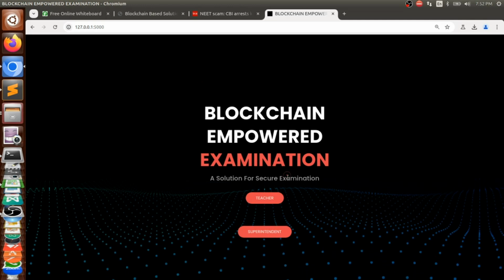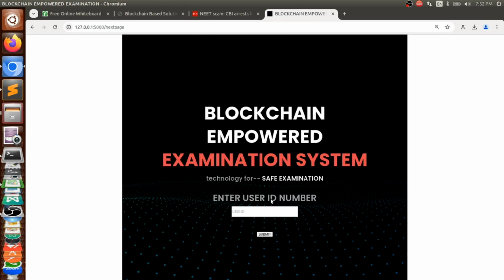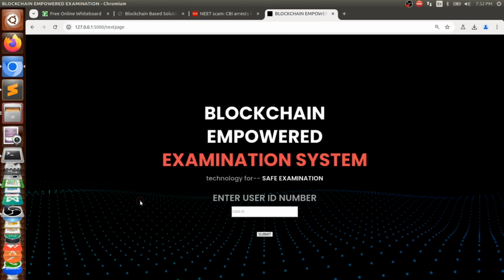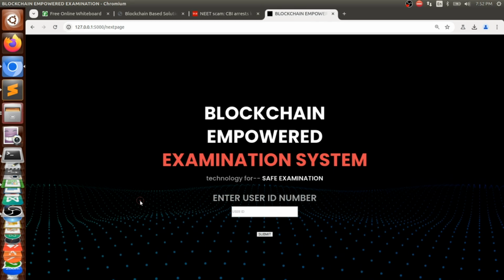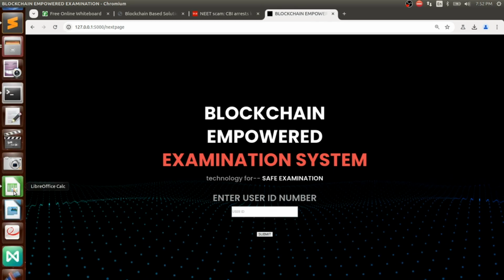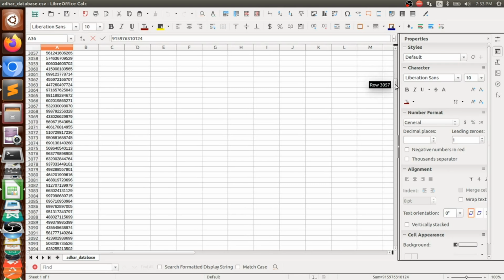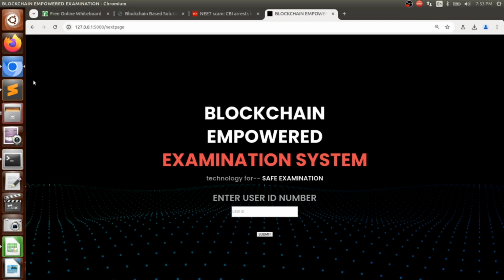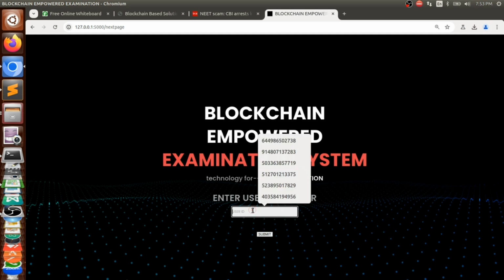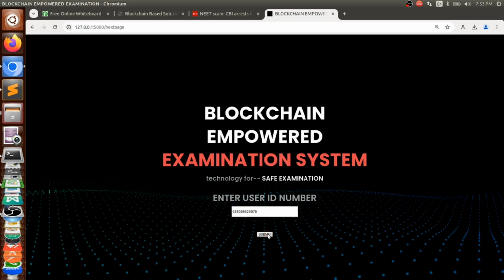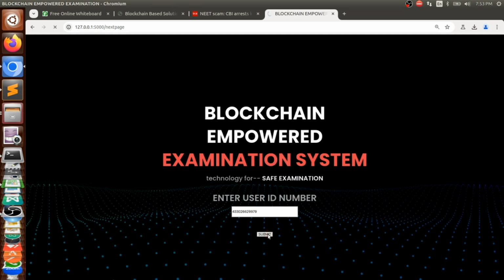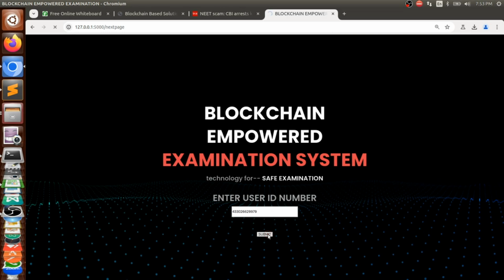Okay, now the first part is the teacher. He will be able to log in using a fixed, allowed ID. If he has permission to enter, then only he can enter, and he can upload the question paper. For that we have a sample database of IDs. So only once he can upload the question paper. He can't do that again and again. If he already uploaded, he will not be allowed to upload it again.